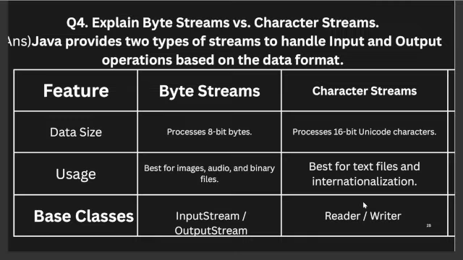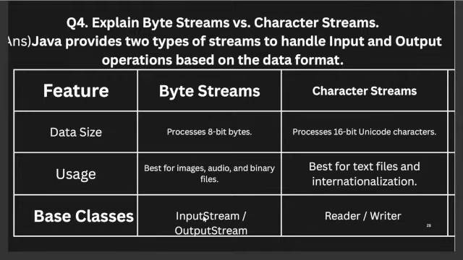The next question will be: explain byte streams versus character streams. Java provides two types of streams to handle input output operations based on the data format. Byte streams basically process data of 8-bit bytes, and character streams process 16-bit Unicode characters. Usage: byte streams are best for image, audio, and binary files, and character streams are best for text files and internationalization.